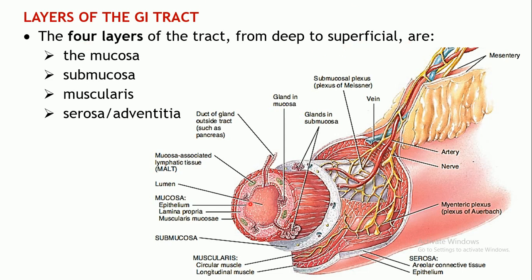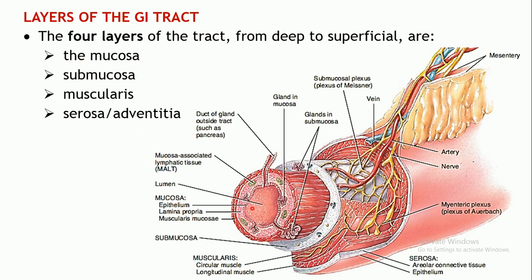Okay, so the innermost layer. It's a tube-like structure, right? And this is the opening. It's a pipe-like structure. Imagine a pipe. So this is the lumen, that is the internal opening, which is actually exterior to our body. Okay, so this is the lumen. The first layer, as you move from inside to outside, is known as the mucosa.